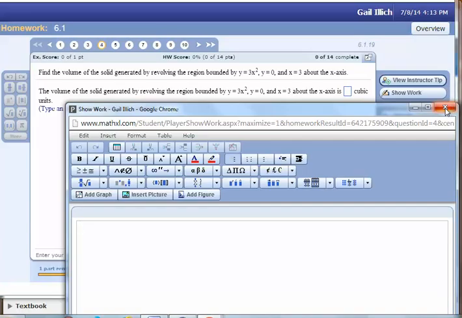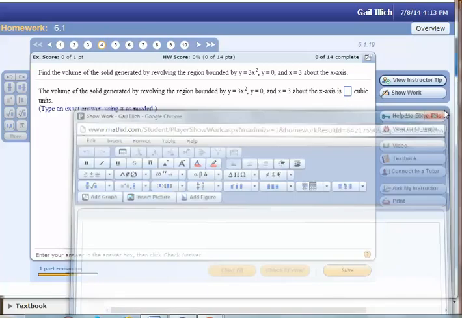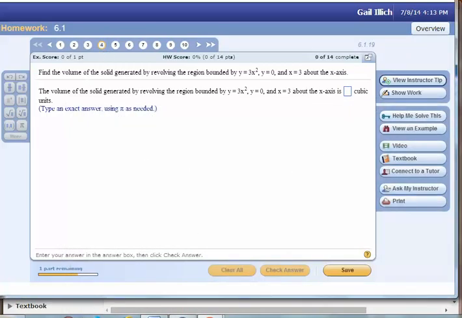When you type it in, you do have to show step by step all of your steps to work it. Okay, and then you can check your answer. If you miss it, you can go back and try it again with a similar exercise. So you can work these problems as many times as you want until the due date, and that should be kind of a nice activity for you.